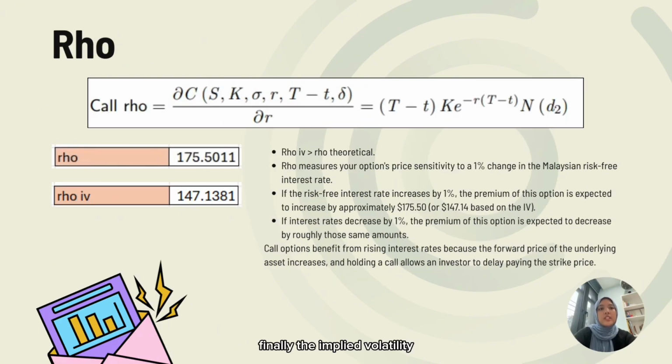Finally, the implied volatility rho is higher than the theoretical rho. Rho measures the option's sensitivity to a 1% change in the Malaysian risk-free interest rate. If interest rates increase, the call option premium rises. If rates decrease, the premium falls. Call options benefit from rising interest rates, because investors can delay paying the strike price while gaining exposure to potential price appreciation.